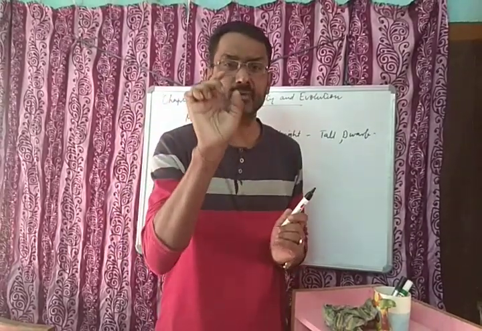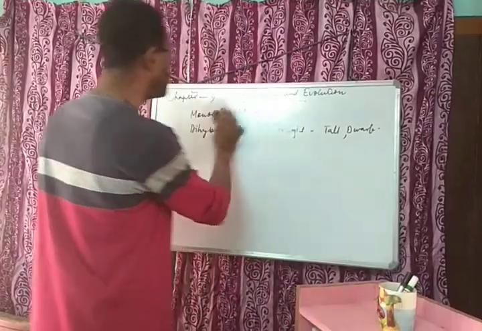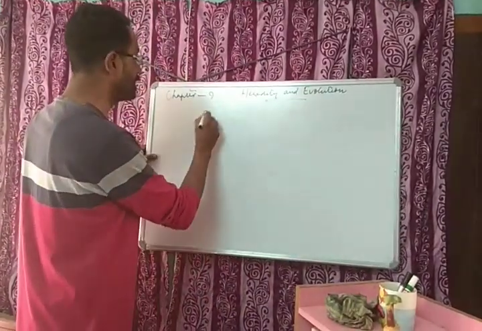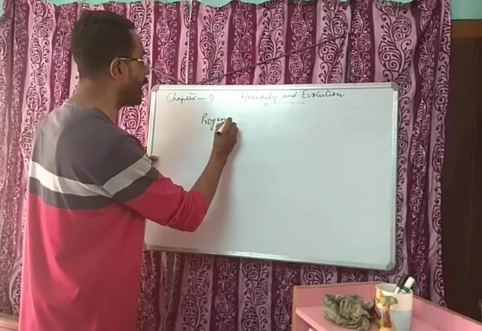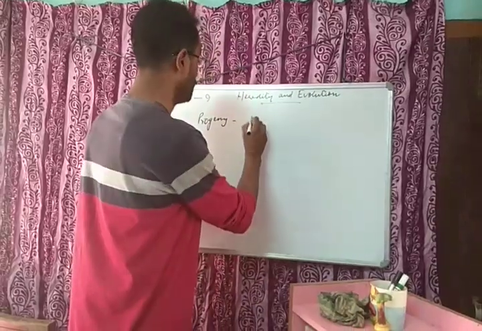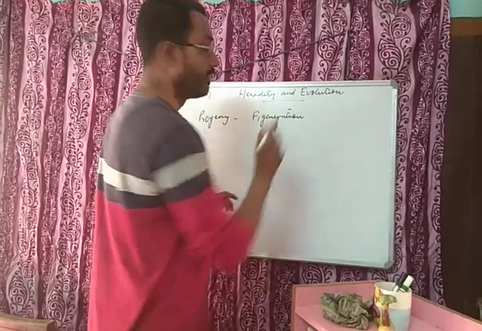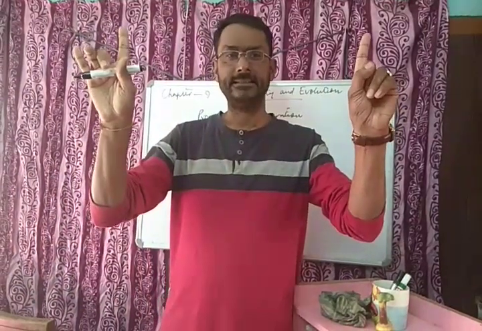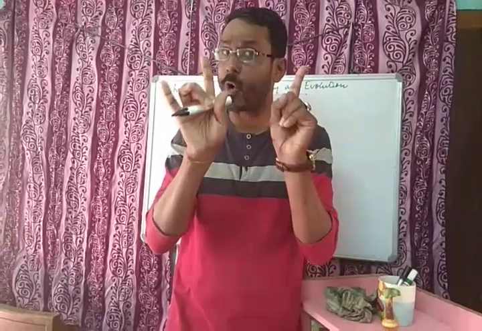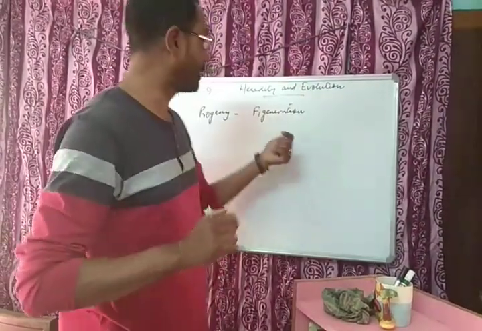Now let's look at some terminology which we need to know. Suppose the word progeny, P-R-O-G-E-N-Y. Progeny is the next generation, the F1 generation. Father and mother gametes reunite to form an organism. That F1 generation is called the progeny.